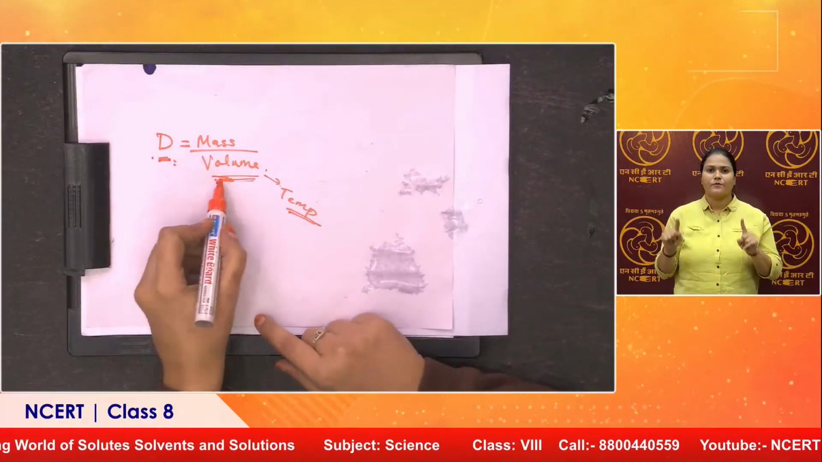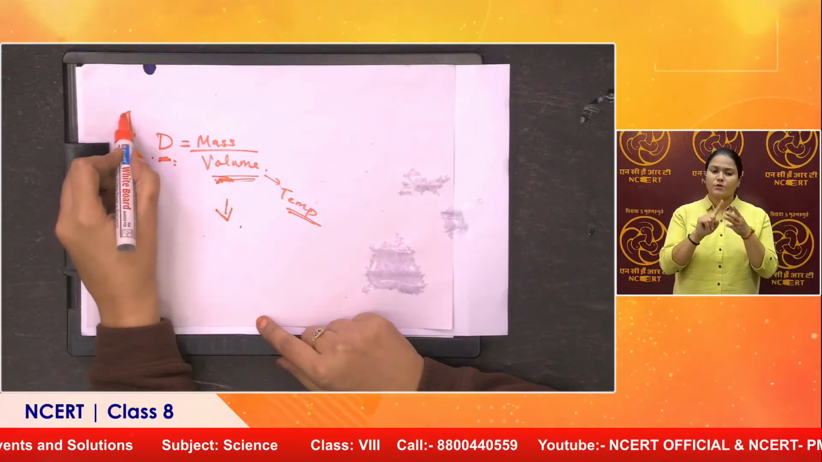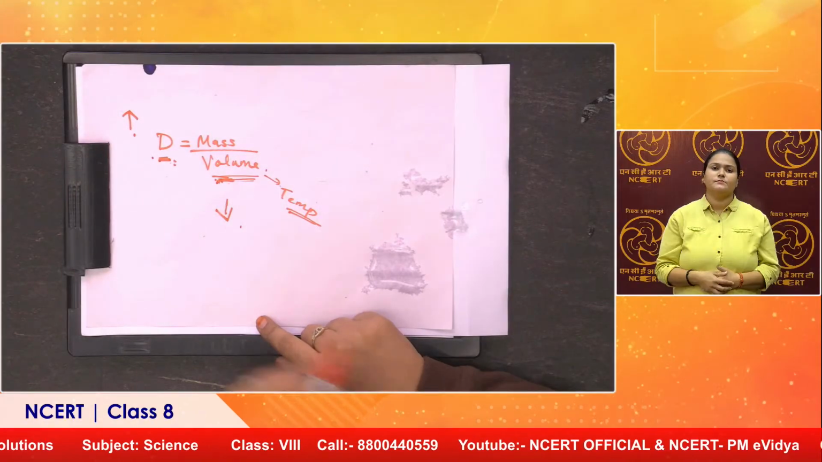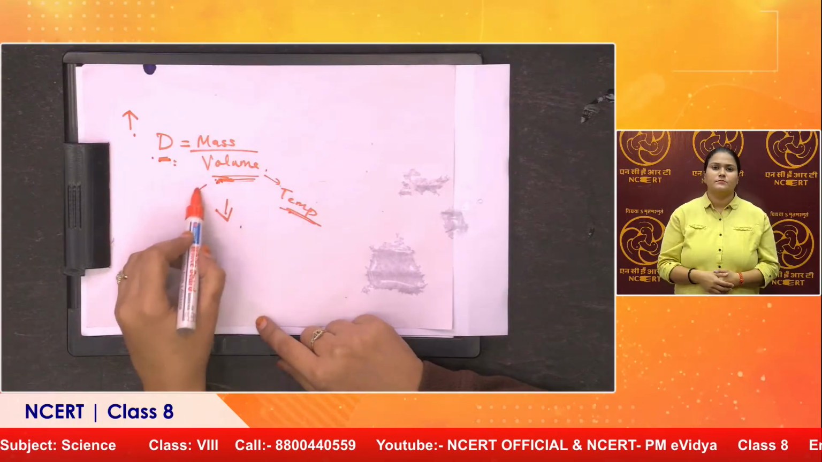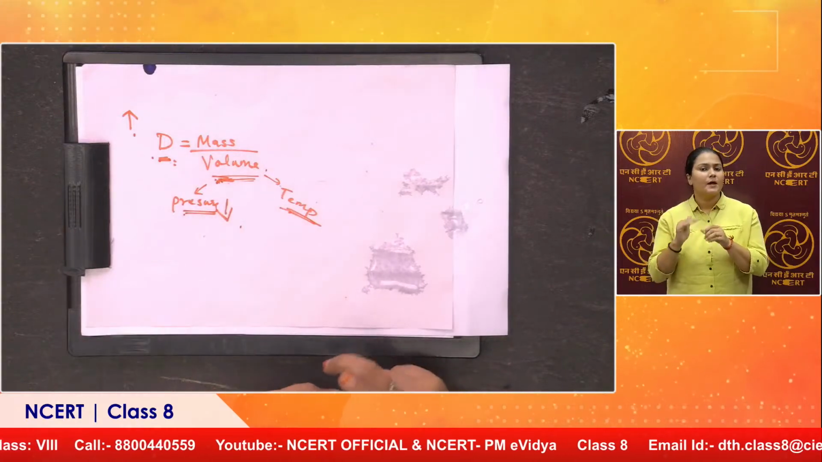How have I reduced the volume? By putting some pressure. To bring all these particles close together, I need to increase the pressure. So, when pressure increases, volume decreases. Coming back to the formula again, when volume is decreasing, what will happen to the density? Density will increase. So volume depends on temperature and pressure, and that is how they are related to each other.